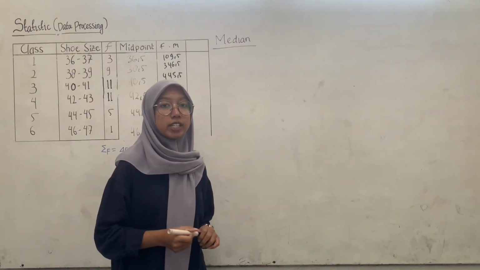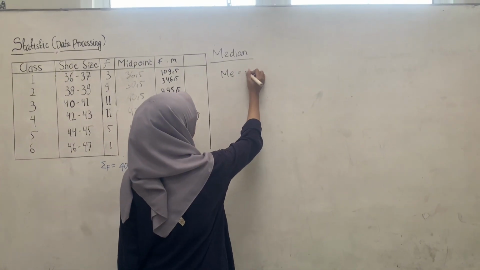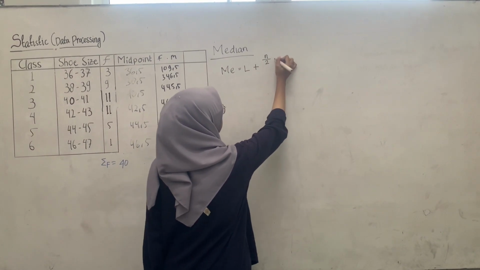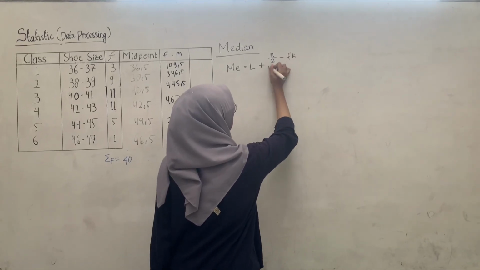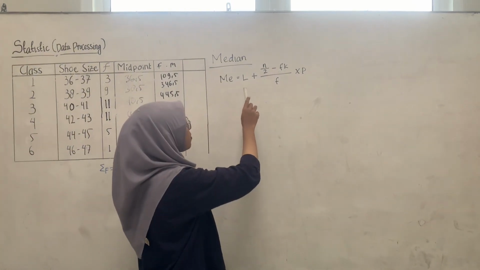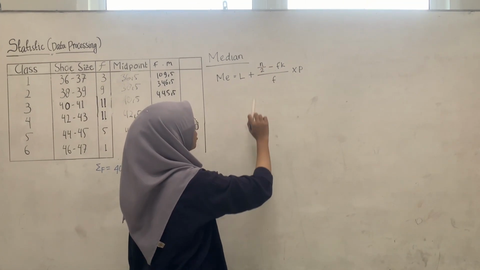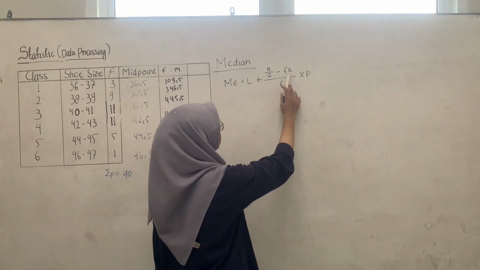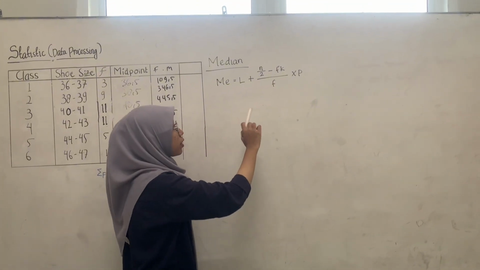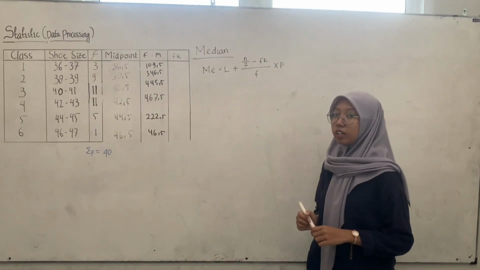Next, the formula of the median is Me equals L plus N divided by 2 minus Fk over F times P. L is the lower boundary of the median class. N is total frequency. Fk is cumulative frequency. F is frequency. P is class interval. Okay.